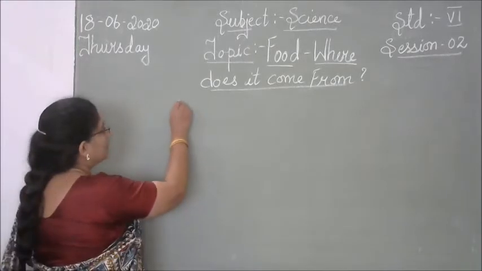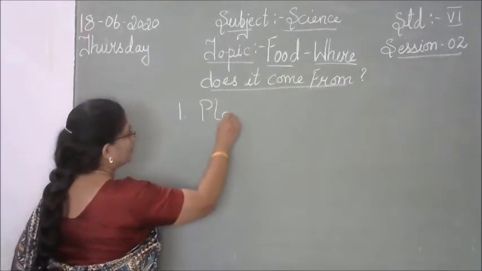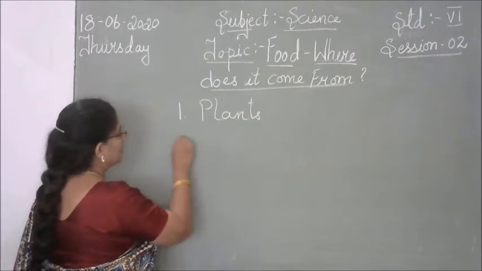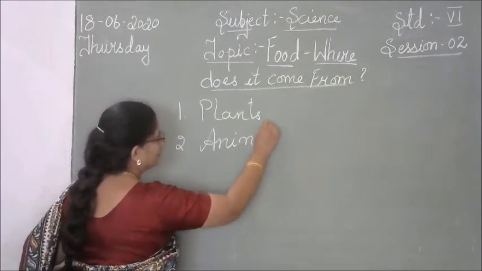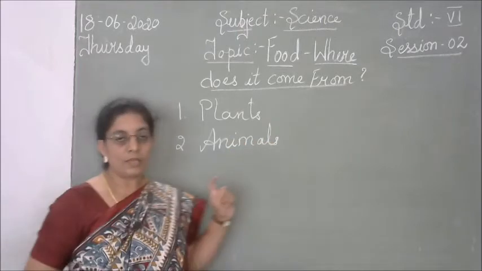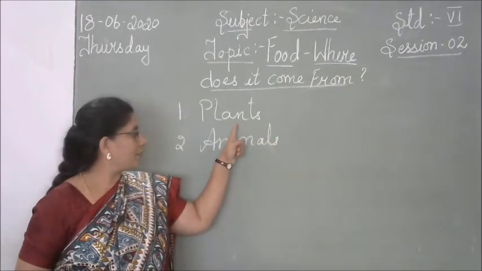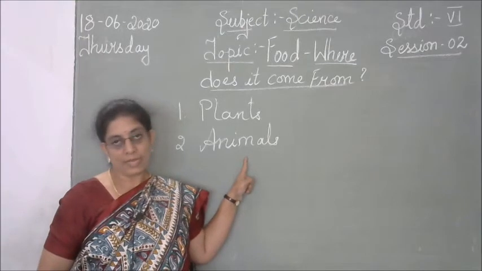One is from the plants and one is from the animals. Mainly we get food from the plants and food from the animals.